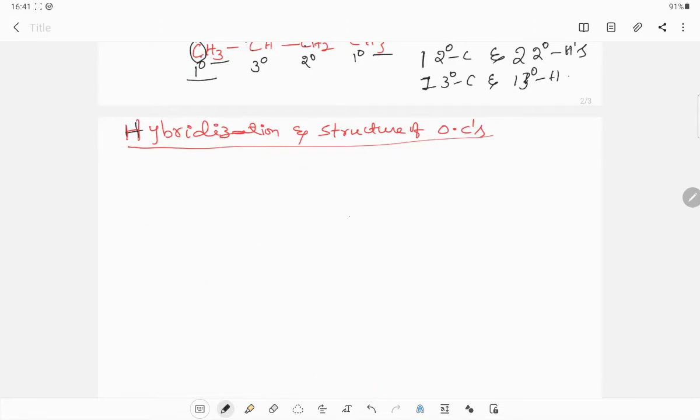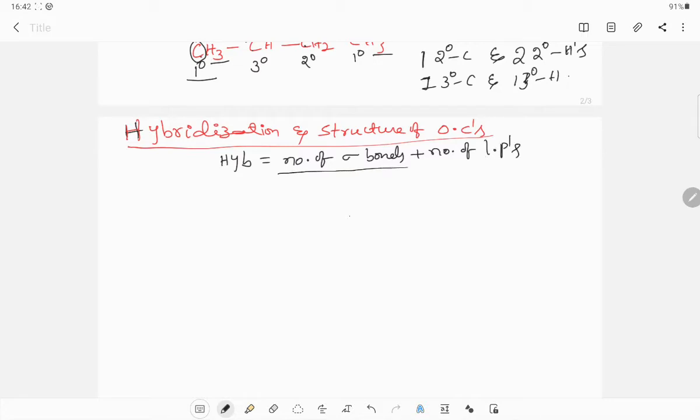To identify which type of hybridization carbon undergoes in organic compounds, I will give some tricks. Hybridization calculation is very simple. Hybridization is nothing but number of sigma bonds plus number of lone pairs.